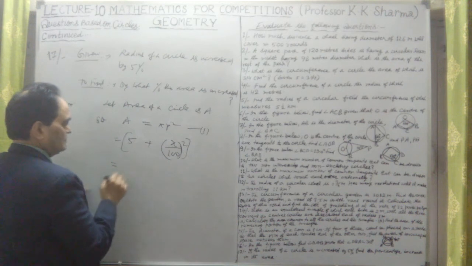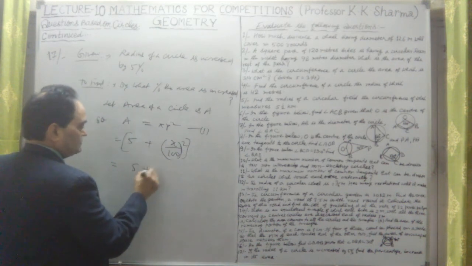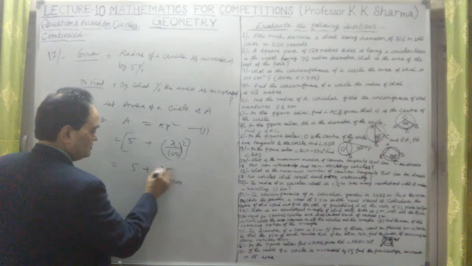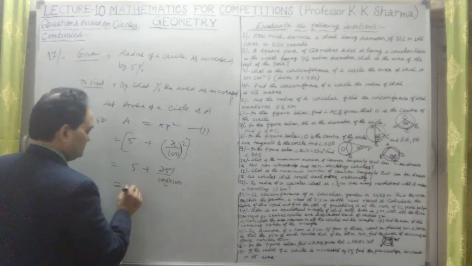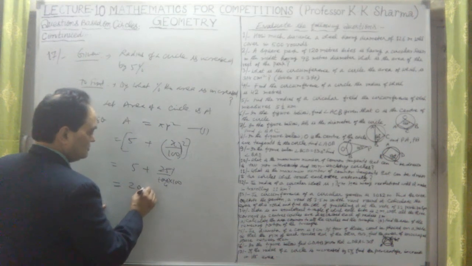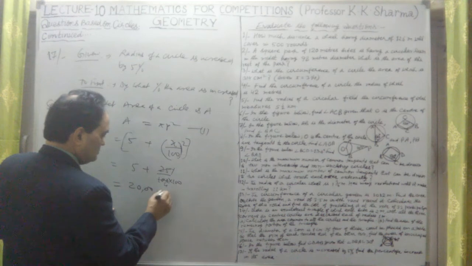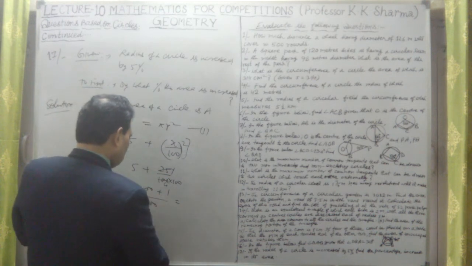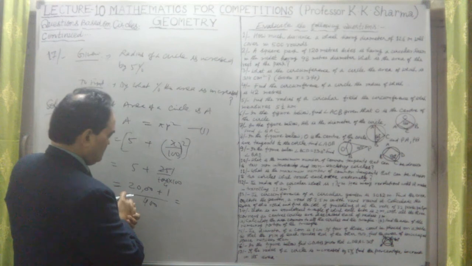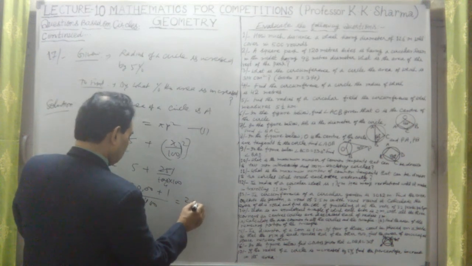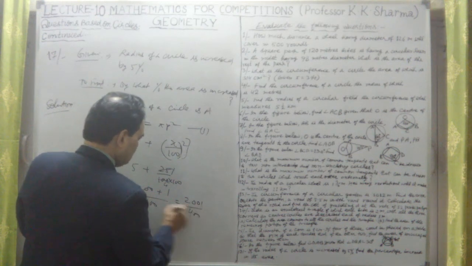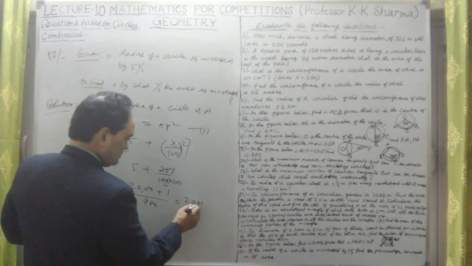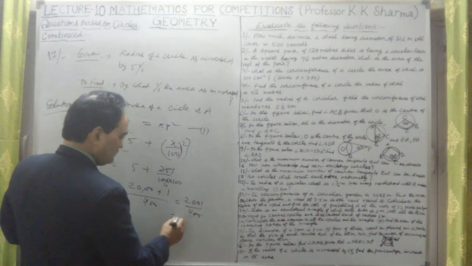If I take the whole square of this, then this will be 5 plus 25 upon 100 into 100. Now the value comes out as 5.225.